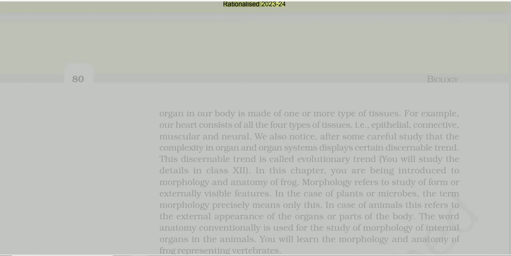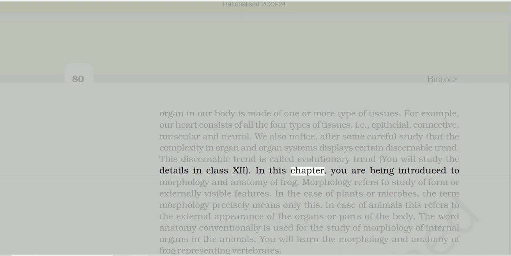An organ in our body is made of 1 or more types of tissues. For example, our heart consists of all the 4 types of tissues, i.e., epithelial, connective, muscular and neural. We also notice, after some careful study, that the complexity in organ and organ systems displays a certain discernible trend. This discernible trend is called evolutionary trend. You will study the details in class 12.